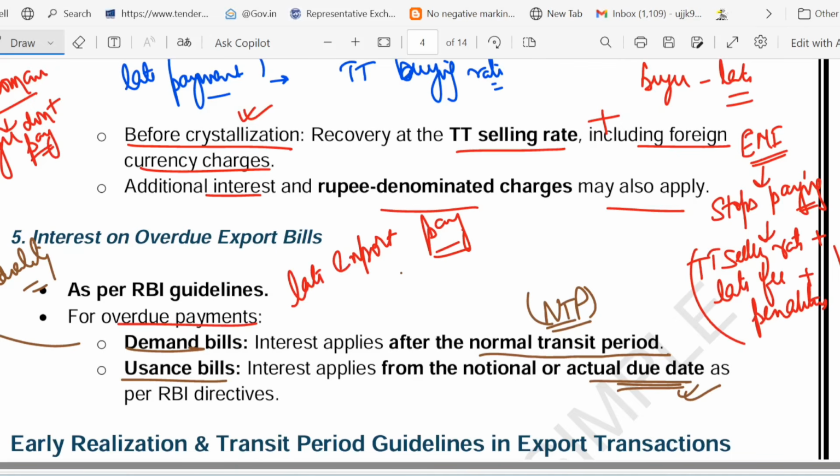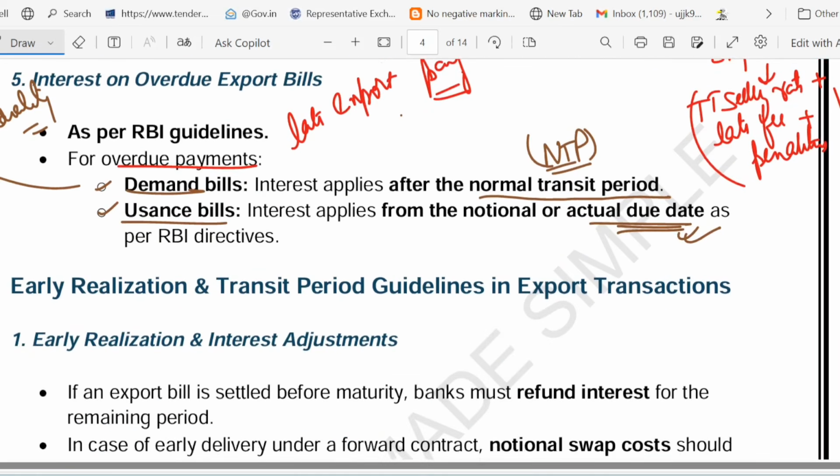I think you know the difference between demand bill and usance bill. Demand bill means what? Payable immediately. Usance bill means what? Payment after a certain period. So for these two different cases, when interest will apply differs. For the demand bill, interest applies after the NTP, and for the usance bill, interest starts from the due date, right? If the buyer delays. So these are the 2 points which you must keep in mind.